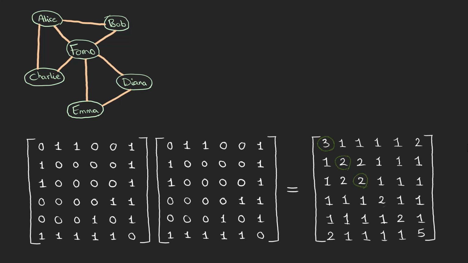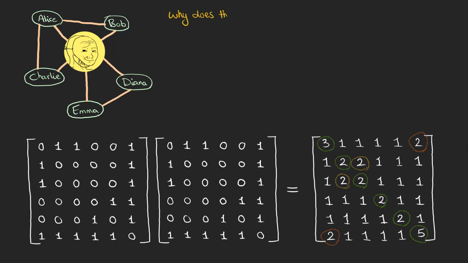These numbers show how many mutual friends each person has with themselves. In other words, how many friends they have. Take a look at these 2. They show that Alice and FOMO have 2 mutual friends. This is also true for Bob and Charlie. The other ones you see in the matrix show that all of them have at least 1 mutual friend, and that mutual friend is FOMO.